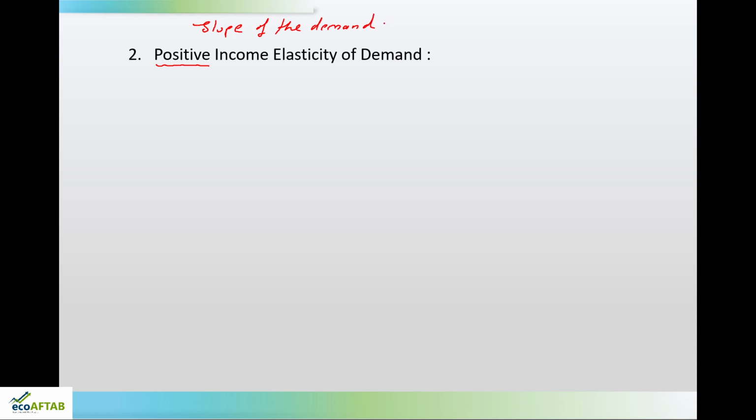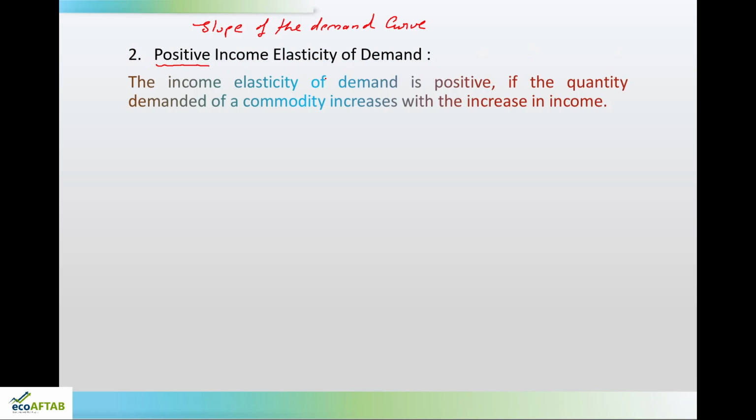The second type of income elasticity is positive income elasticity of demand. Friends, here we need to pay attention to the word positive. This word positive is telling us with regard to the slope of the demand curve. If the demand curve is having a positive slope, it is called positive income elasticity. Now, in this case, it will be more clear. The income elasticity of demand is positive if the quantity demanded of a commodity increases with the increase in income.